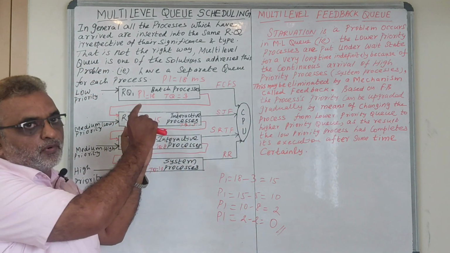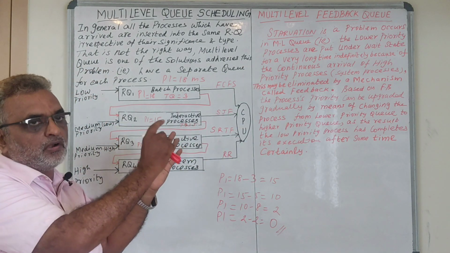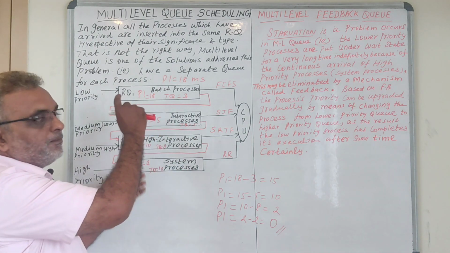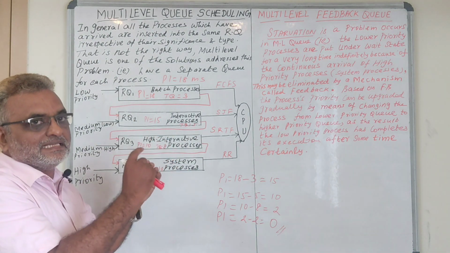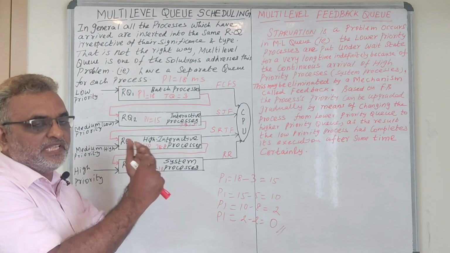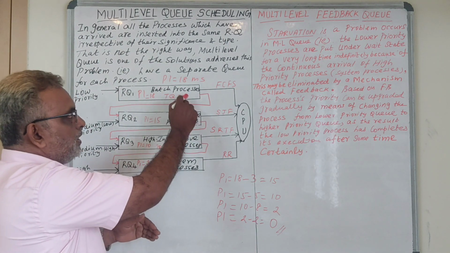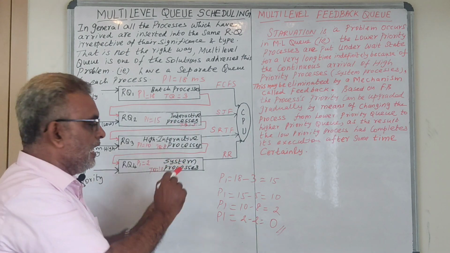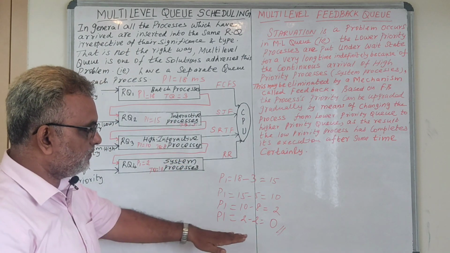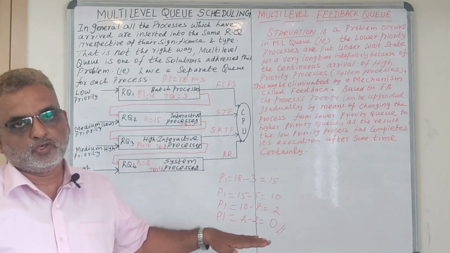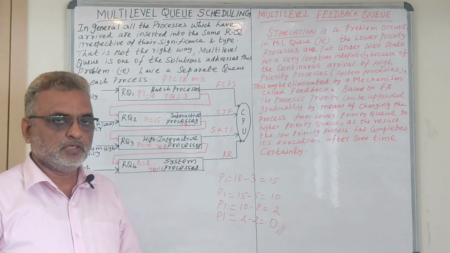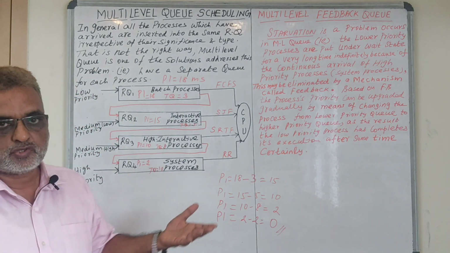If the process is waiting for a very long time, its priority is gradually increased by moving the process from one queue into another queue, and finally it can perform its execution completely. Okay, I hope you understood the concept.